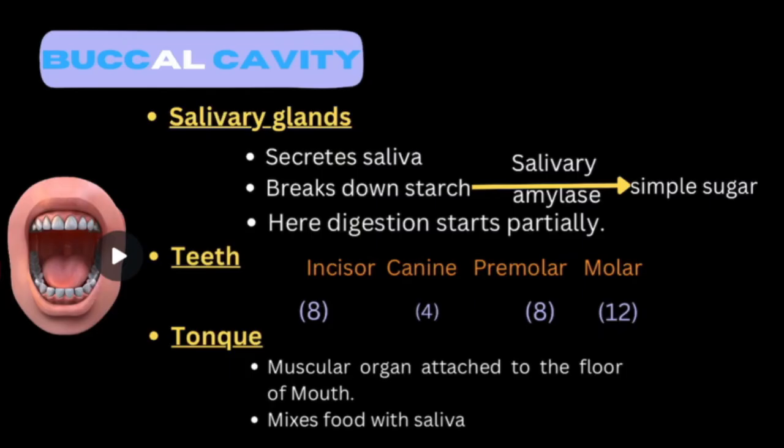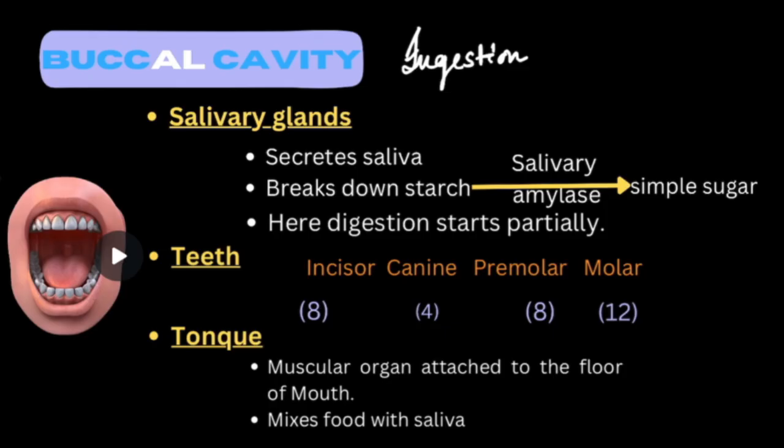Okay, now we will see the first part of the alimentary canal, the buccal cavity, or we can consider it as the mouth. The buccal cavity is also known as the mouth. This is the region where ingestion takes place. Ingestion means taking of food. The mouth is the region through which we take our food. Now the mouth has 3 parts: teeth, tongue and salivary glands.